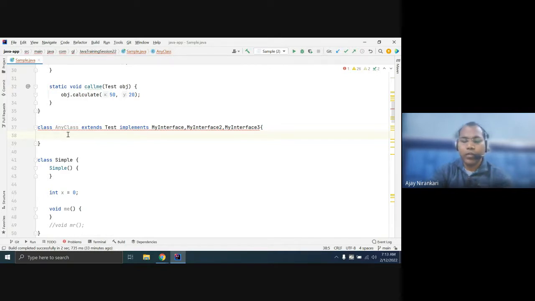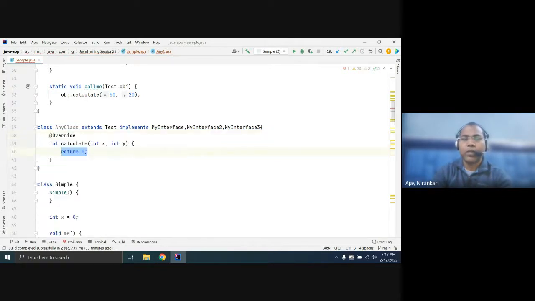If it provides the definition for only one method but not for the others, the compiler is still not happy. If you provide all the definitions, then I'm okay. If you provide some partially, providing this one but not this incomplete one, then you must mark this class as abstract.